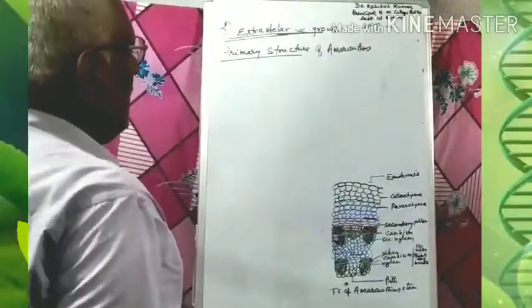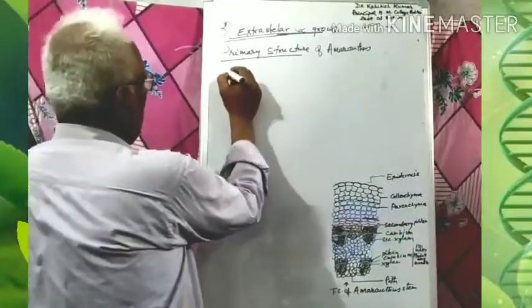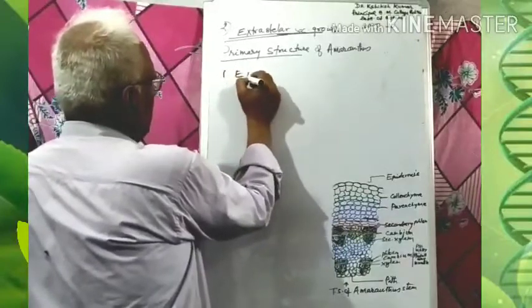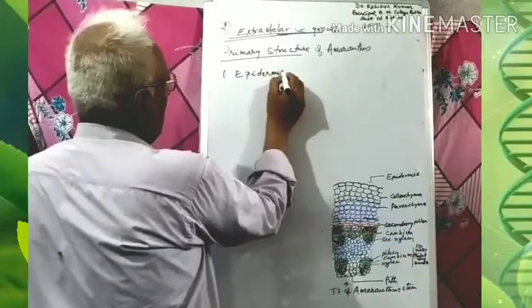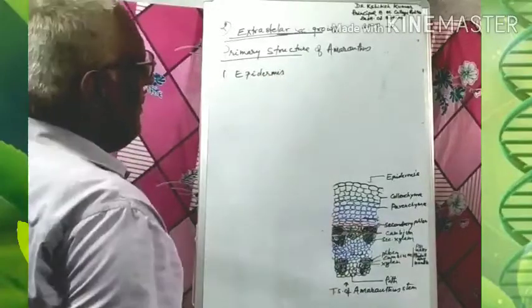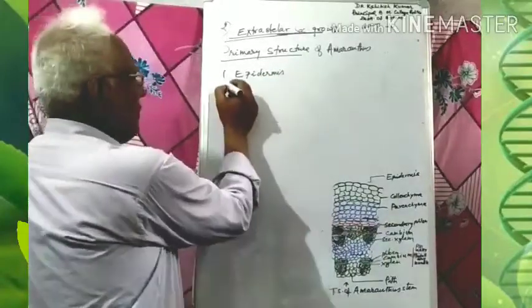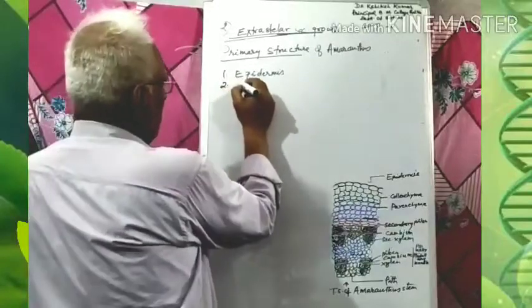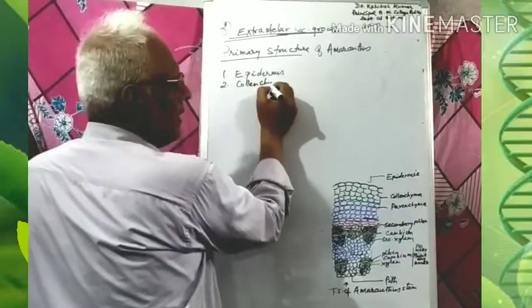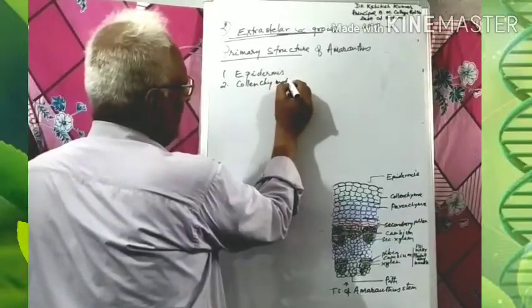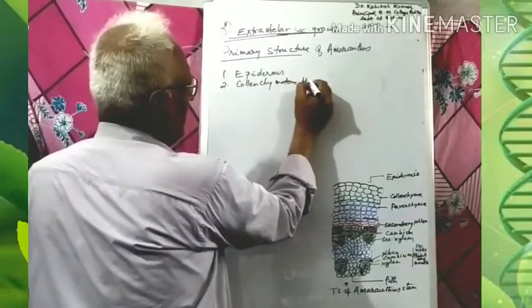Here there is the outermost layer, that is the epidermis, which is followed by the cells of collenchymatous hypodermis.